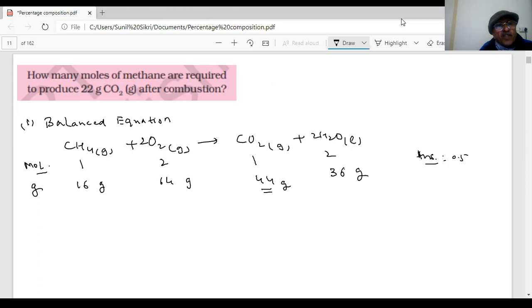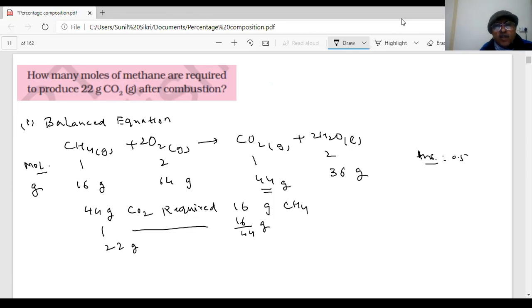According to the stoichiometry of the reaction, to produce 44 grams of CO2 requires 16 grams of CH4. 1 gram will require 16 by 44 grams. And how much do you want? 22 grams will be equal to 16 by 44 into 22. How much is it coming?